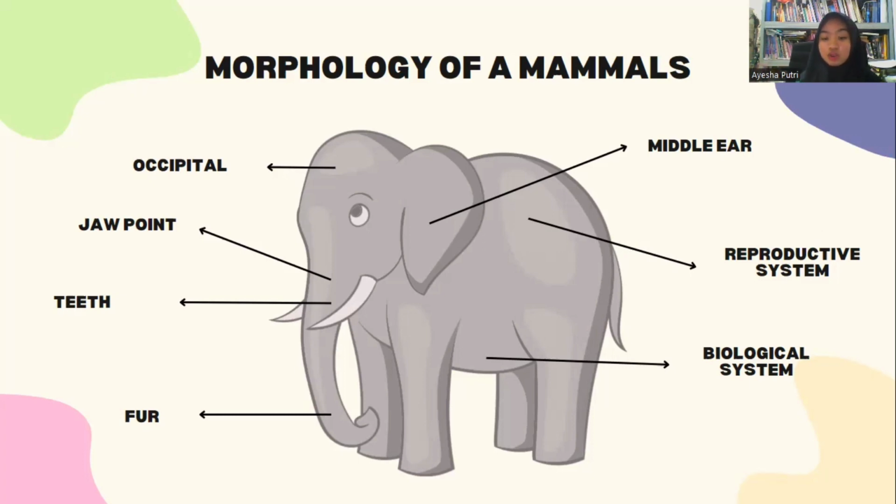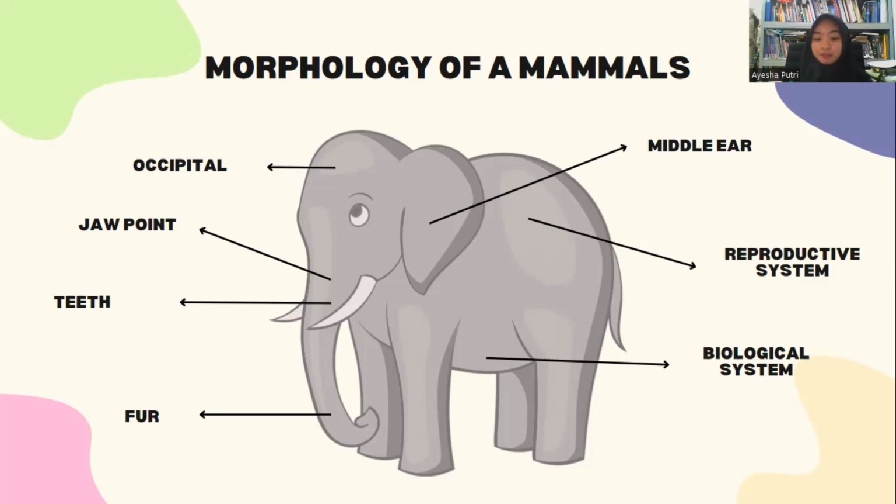The reproductive system. Mammals are gonochoric. What is gonochoric? Okay, gonochoric means giving birth with male or female genitals, in contrast to hermaphrodites. Male mammals have a penis, which is used for urination and fertilization.